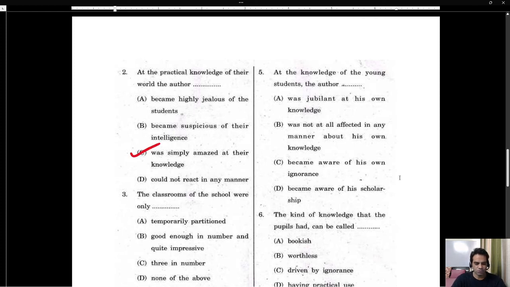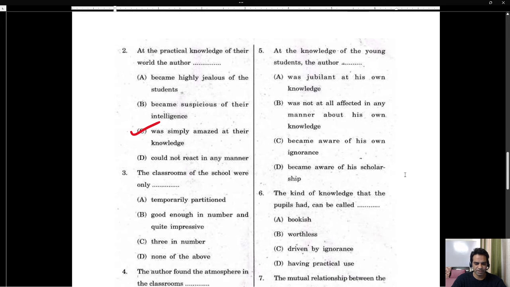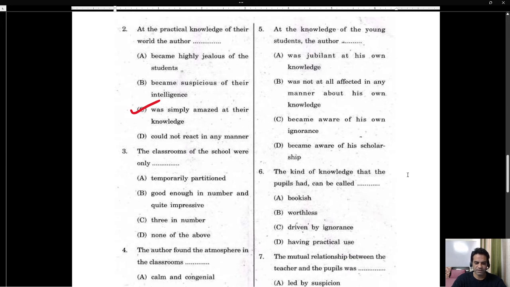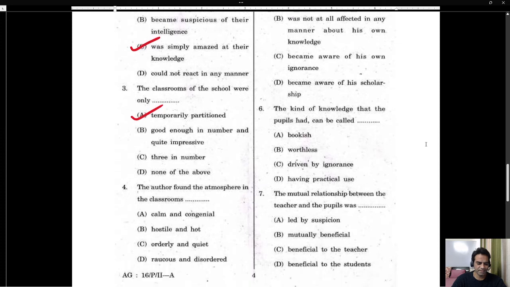Next, guys, the classrooms of the school were only temporarily partitioned, good enough in number and quite impressive, 3 in number, none of the above. I think they were temporarily partitioned with gunny bags, remember? Moving ahead, guys, question number 4.